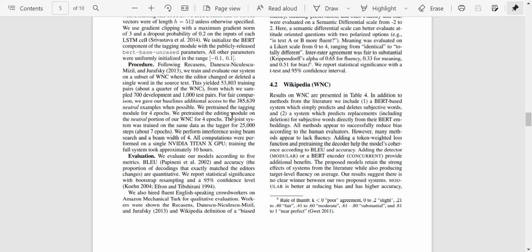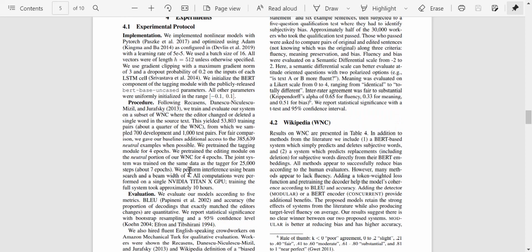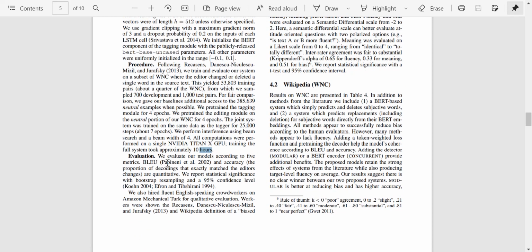So then they pre-trained the editing module on a neutral portion for 4 epochs. The joint system was trained on the same data as the tagger for 25,000 steps, and then they perform inference using beam search and a beam weight of 4. So this is all the technical stuff, where I'm not going to go over this part because I'm not so proficient in this. We'll just look at the ideas of the paper. All computations were performed on a single NVIDIA Titan X GPU, and it took around 10 hours. So not so bad, I'd say, because I've seen papers which take much longer and many more GPUs.